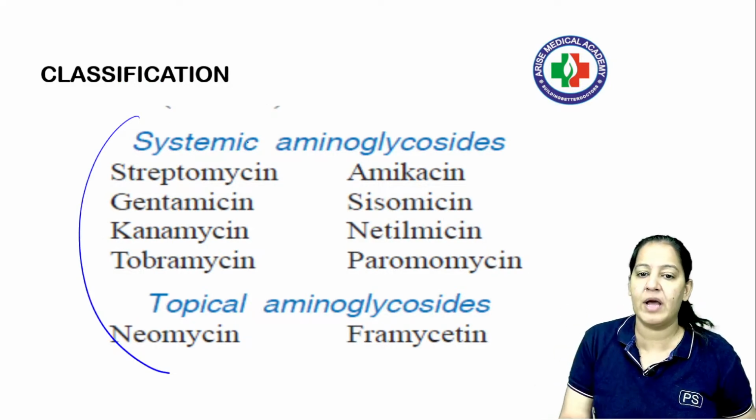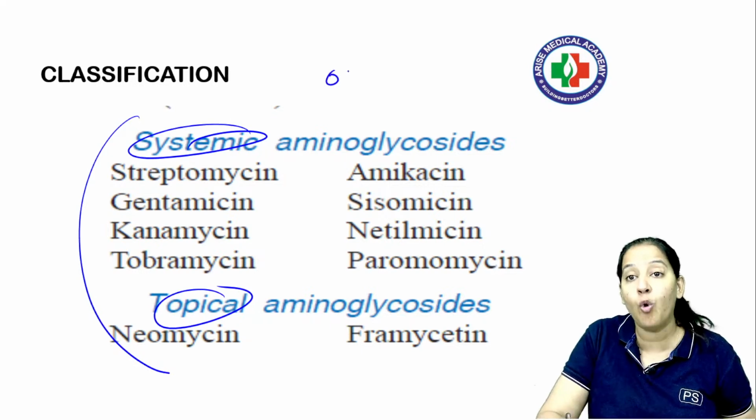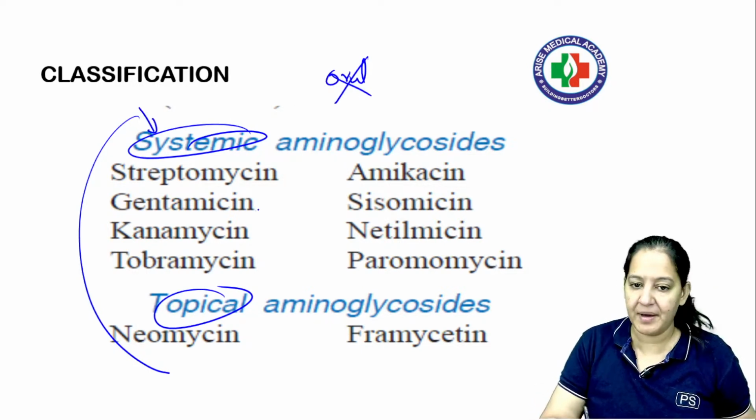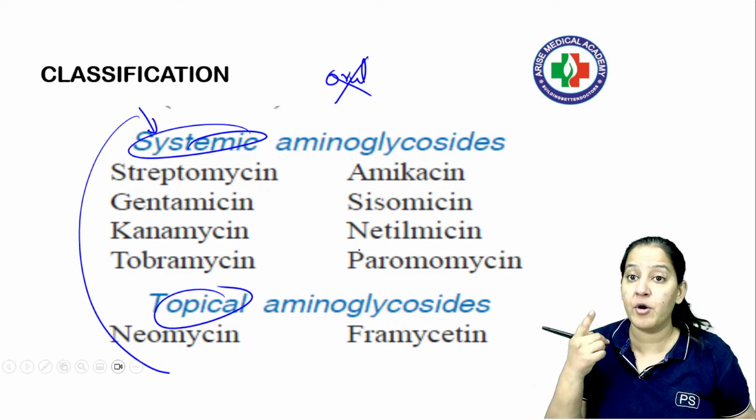There are two types of aminoglycosides, systemic and topical. There is no oral tablet. Oral aata hi nahi hai. Either they are injectables, most of them are injectables, and only two are topical in the form of the ointment.